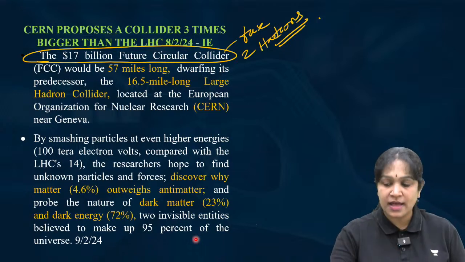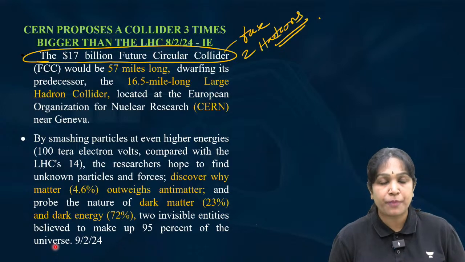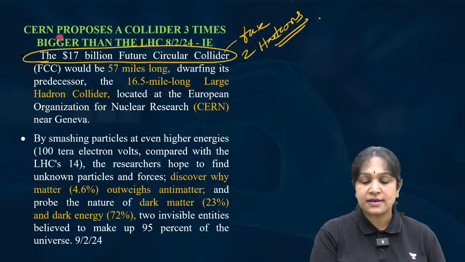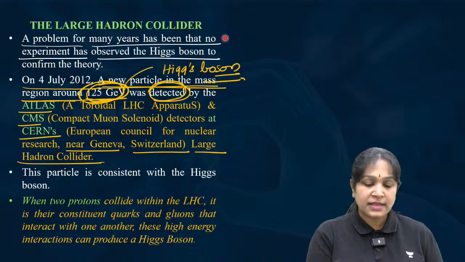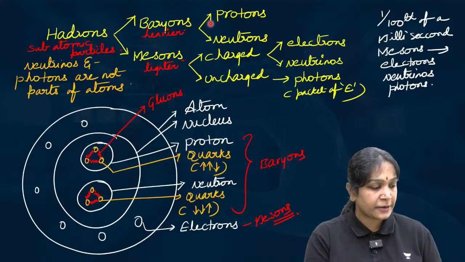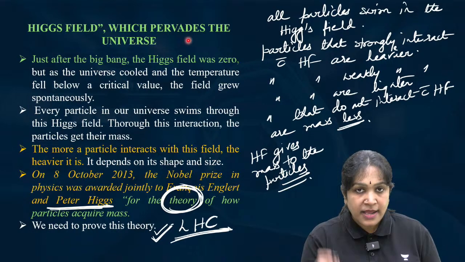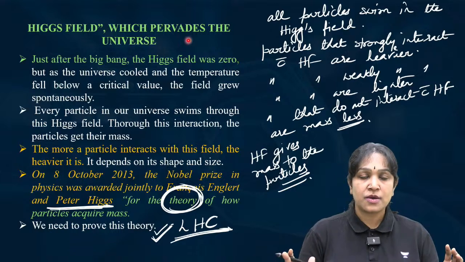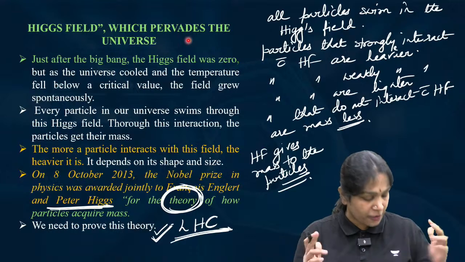There are 3 news articles related to this topic, over a span of some 2-3 months. This is an important topic. Look here, CERN proposed a collider 3 times bigger than the LHC. The other is about the Large Hadron Collider, and the other one is about what is the Higgs field. I kept all 3 articles in one place for continuity. I hope it is clear.